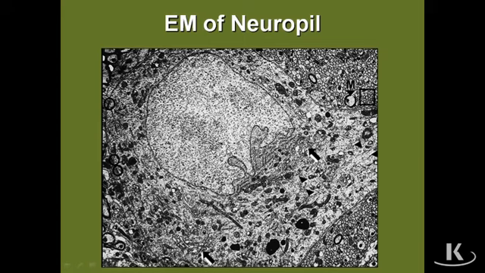At the electron microscopic level, we see an EM of the cell body of a neuron with a highly indented nucleus, pale staining because of the presence of euchromatin. The arrows probably mark the locations of some of the extensive rough endoplasmic reticulum. And you can see the beginnings of a pair of neuronal processes, probably dendrites, that are branching out on the right and lower part of the figure. At the square over in the corner of the figure, that's an illustration of the surrounding neuropil that again consists of mainly dendrites that certainly are unmyelinated, as well as a structure indicated by the letter M, which is a myelinated central nervous system axon, whose myelin sheath is formed by oligodendrocytes.